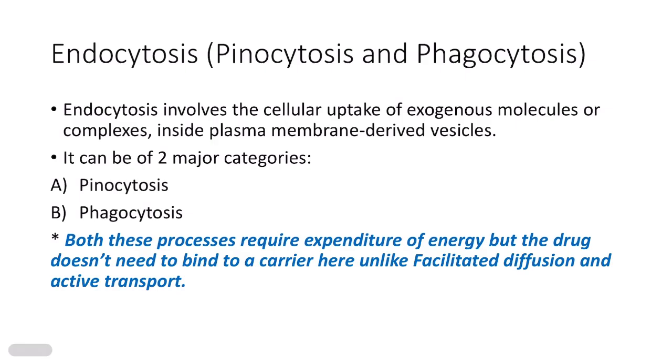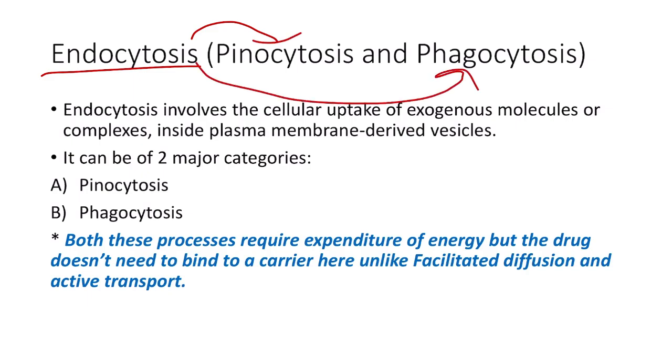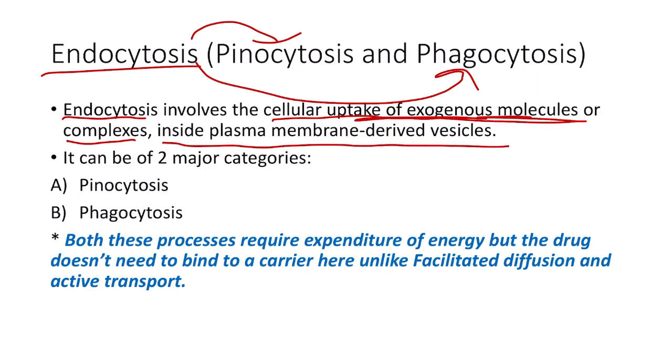Now coming to the next mode of transport, endocytosis, which has two variations, pinocytosis and phagocytosis. Endocytosis involves the cellular uptake of exogenous molecules or complexes inside plasma membrane derived vesicles, which can carry the drug.